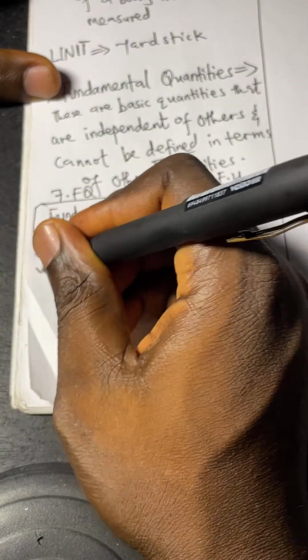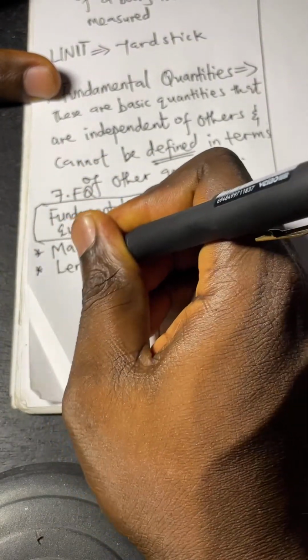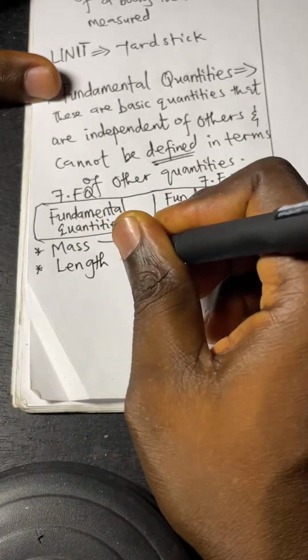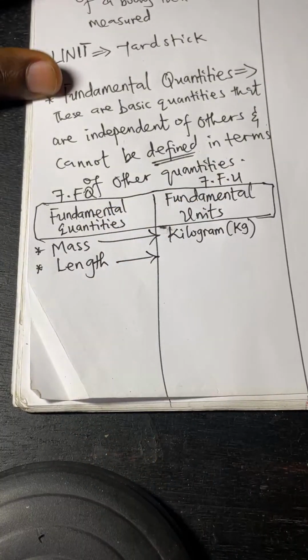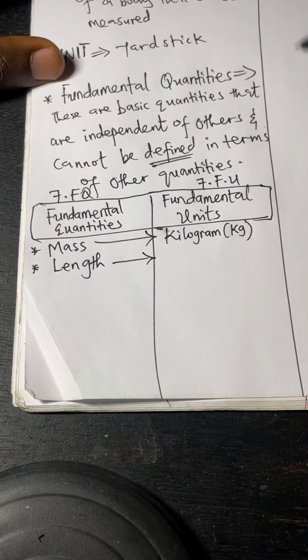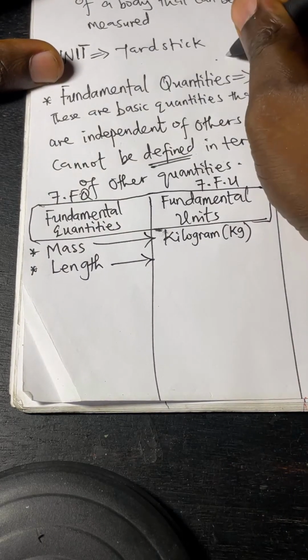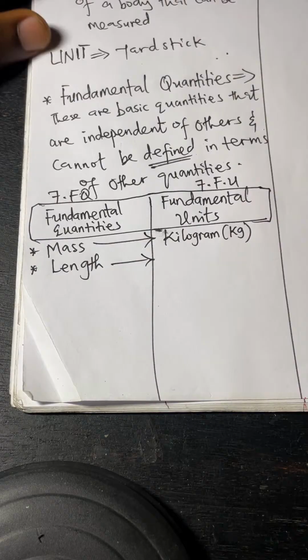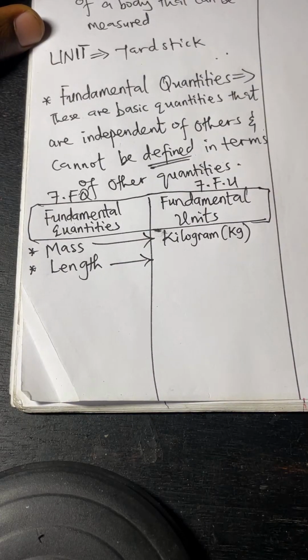Another one that we can talk about is length. Length can be distance or displacement. As you see, distance is the gap between two dots, while displacement is a distance in a specified direction.